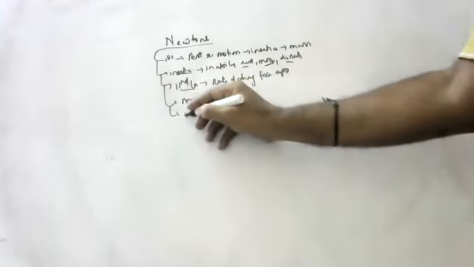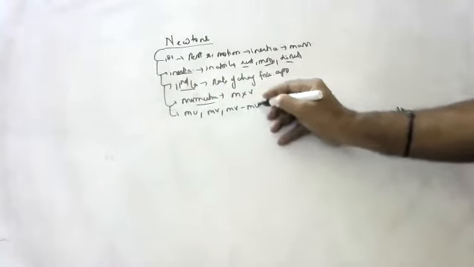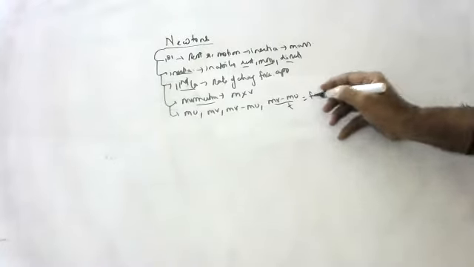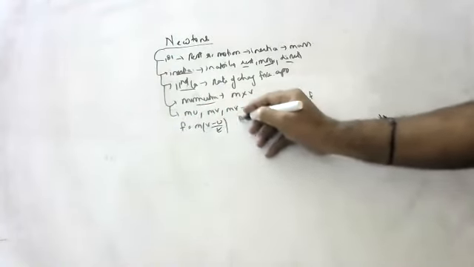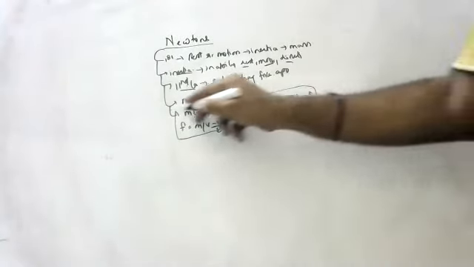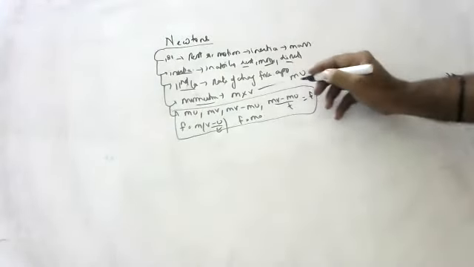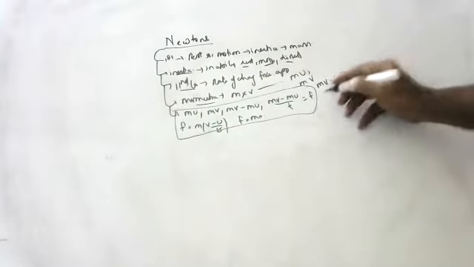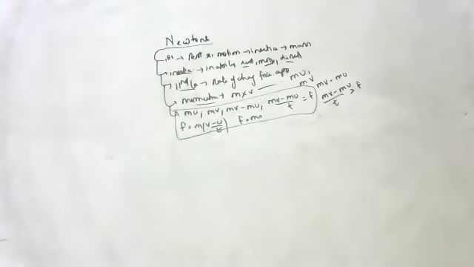Okay, children, then I told initial momentum is mu, final momentum is mv, change in momentum is mv minus mu, and rate of change of momentum is (mv minus mu) by t, and that is equal to force. So if you take m common, m into (v minus u) by t, that is F is equal to ma, I told. I gave this derivation also yesterday.